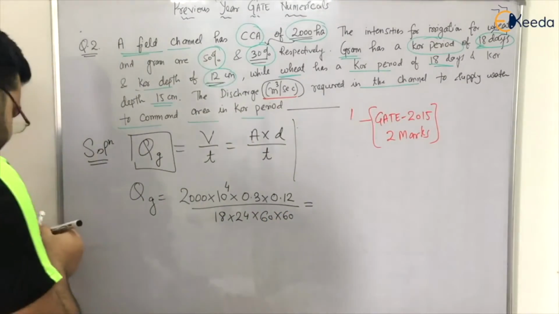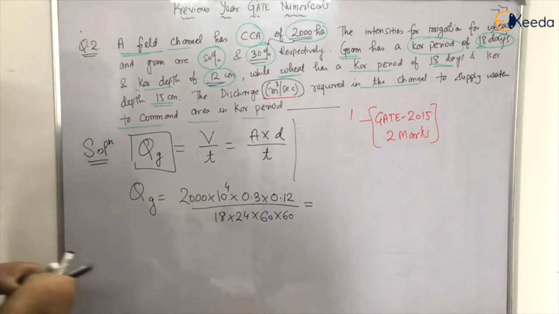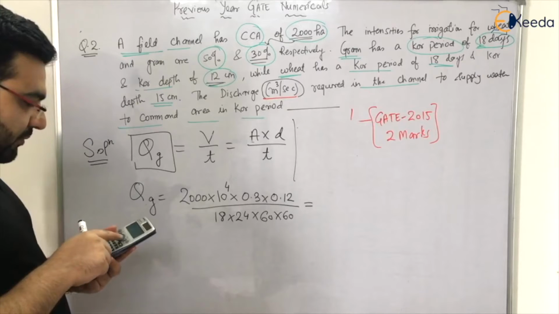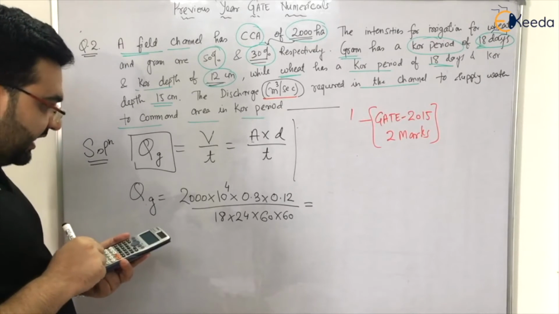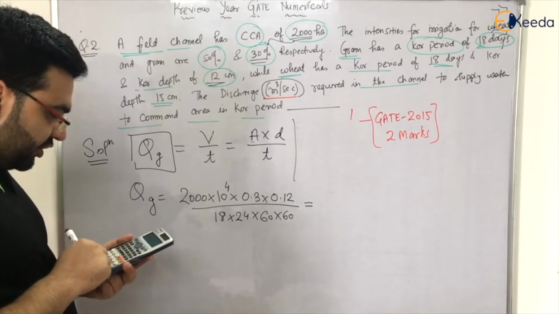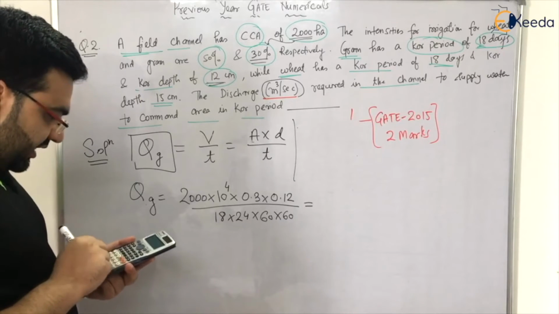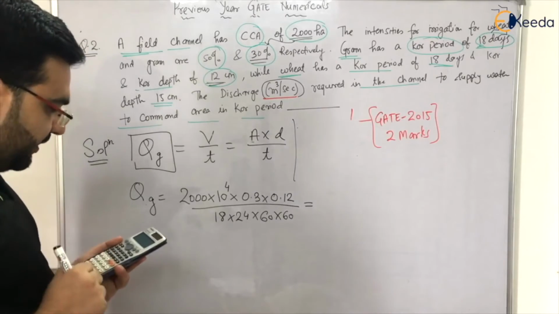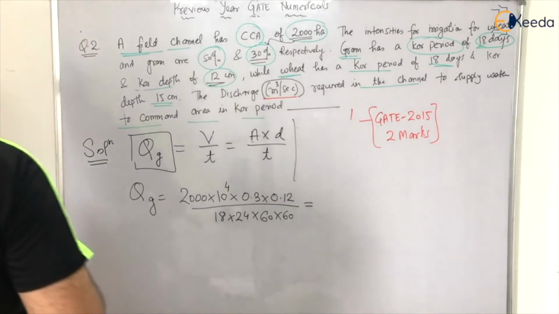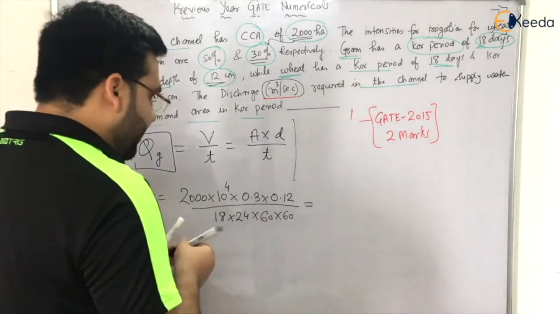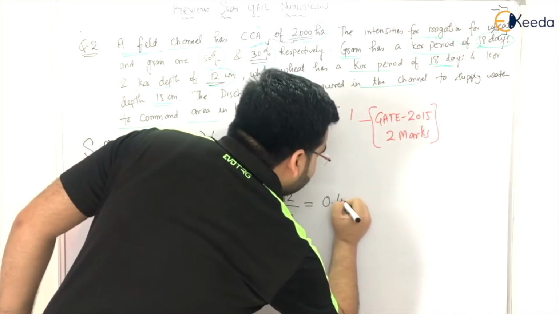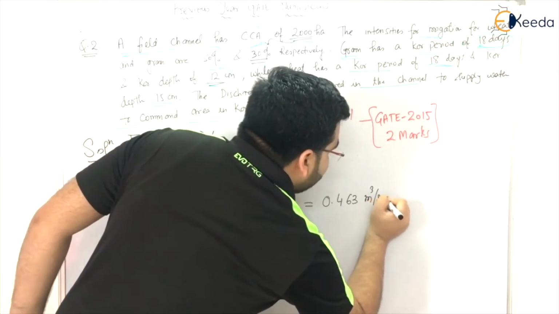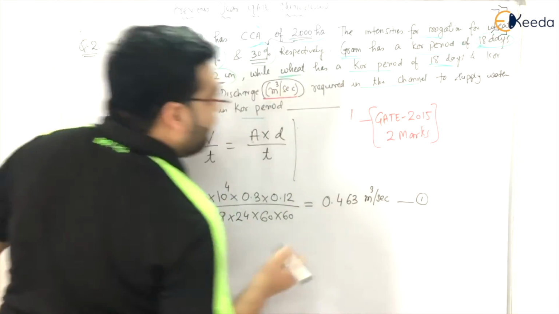So discharge for gram comes out to be 2000 into 10 raised to power 4. I hope you are calculating the solution with the scientific calculator, into 0.3 into 0.12 divided by 18 divided by 24 divided by 3600. It comes out to be 0.4629, or 0.463 you can say. That is 0.463 cumec, or meter cube per second. So this is the discharge that we have got for gram.